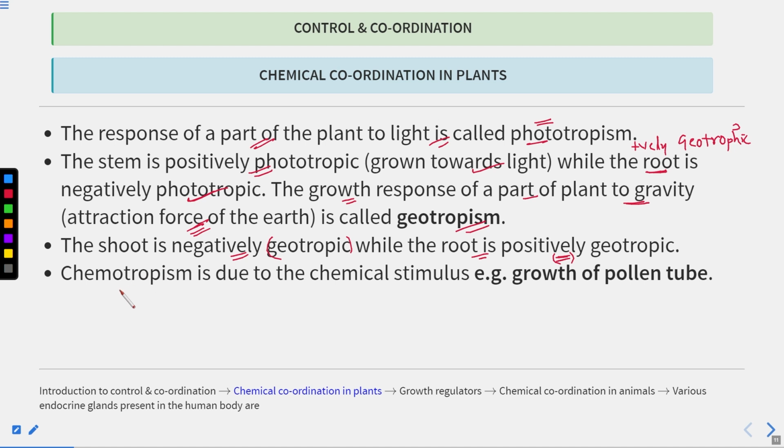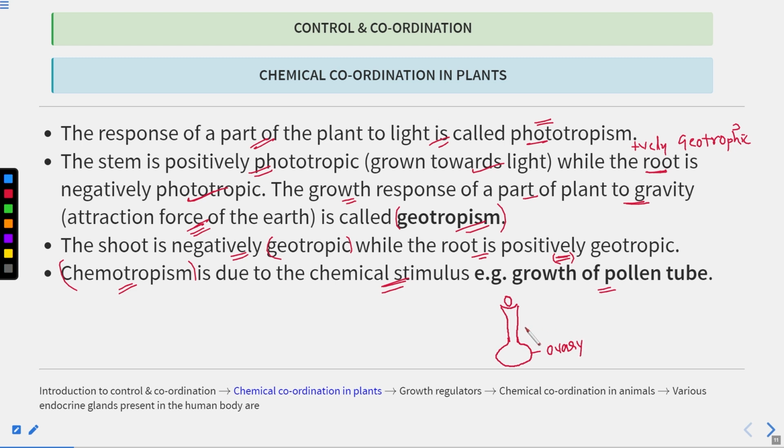Now the next one is chemotropism. The first one was phototropism, then we studied geotropism, and now we are studying chemotropism. This is due to a chemical stimulus. An example is the growth of the pollen tube. Pollen lands on the stigma. So this is the stigma, this is the style, and then this swollen base is known as the ovary.